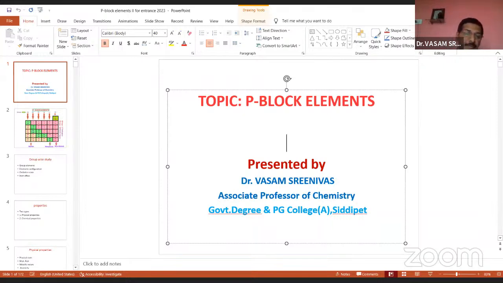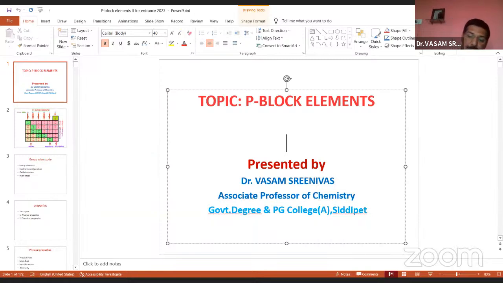Whether or not it is mentioned in the syllabus, we are expecting one question from S-block elements. The S-block contains first year and second year group elements. Some properties, some hydrolysis reactions, heat of hydration, and some physical and chemical properties are important from S-block elements. After S-block elements, the next lesson is P-block elements. P-block elements contain a total of 6 groups, including noble gases, from 3rd A to 7th A along with the noble gases. I think we are expecting around 3 to 4 questions from the P-block elements.